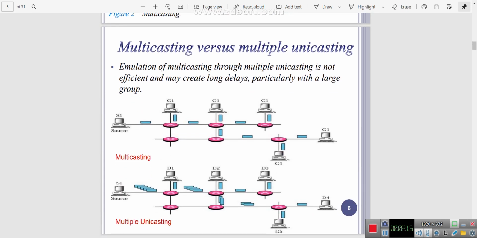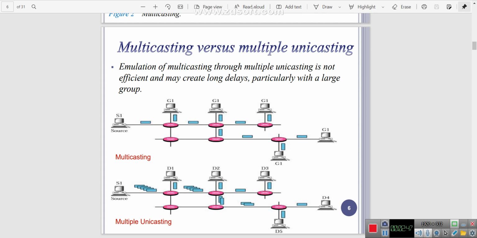Next is multicasting versus multiple unicasting. We already know about multicasting: we have only one source and multiple destinations, and with the help of the router, we duplicate the packet and transfer the data to multiple destinations. But in multiple unicasting, I transfer multiple packets to multiple destinations.